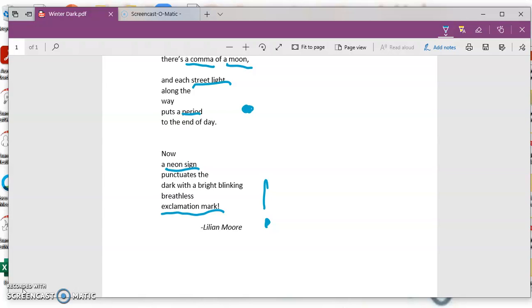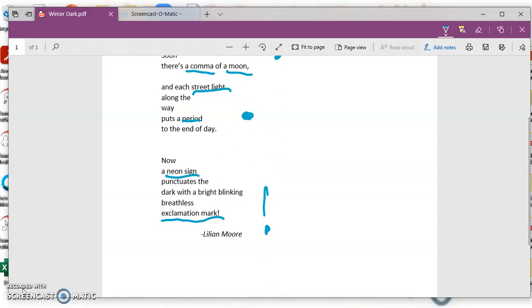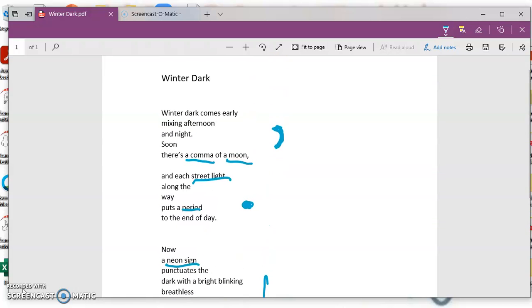So the neon sign in the dark place is going to blink and flash like something that indicates excitement, or what an exclamation mark would indicate in writing. So this is how the poet Lillian Moore uses metaphor in her poem Winter Dark. She makes comparisons, not using like or as.